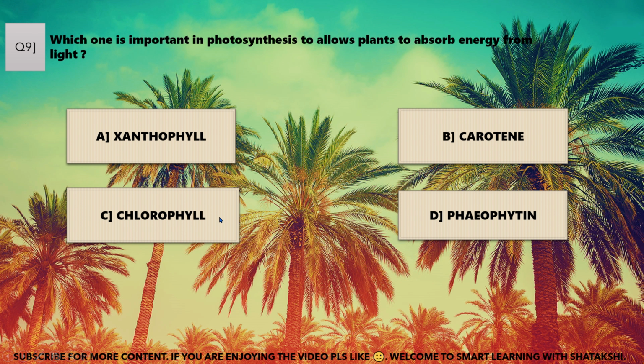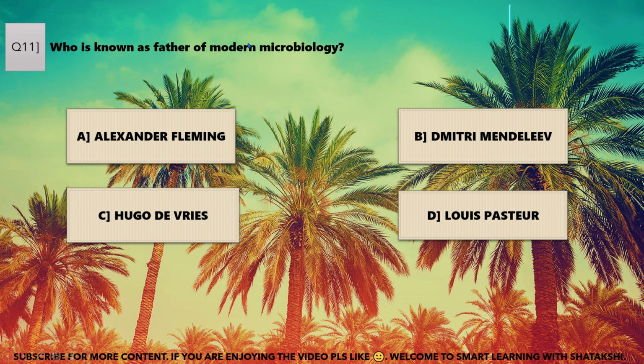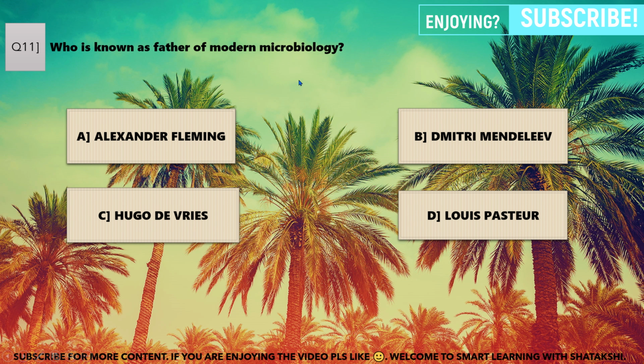Charles Darwin, Louis Pasteur, Gregor Mendel, Jean-Baptiste Lamarck. C. Gregor Mendel is the correct answer. Who is known as father of modern microbiology? Alexander Fleming, Dmitri Mendeleev, Hugo de Vries, Louis Pasteur. D. Louis Pasteur is the correct answer.